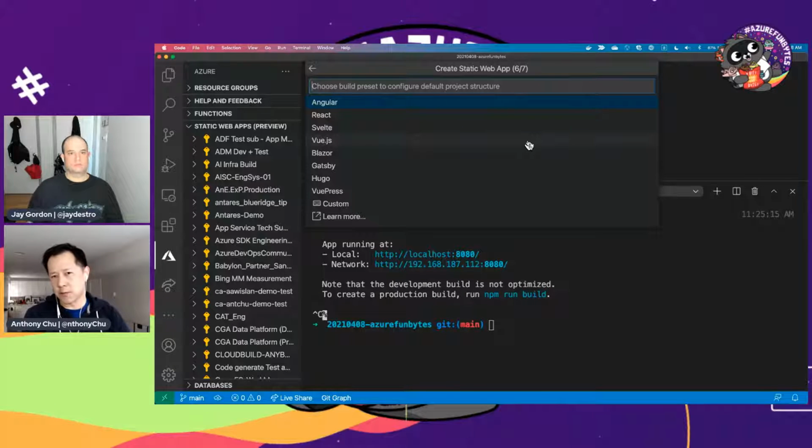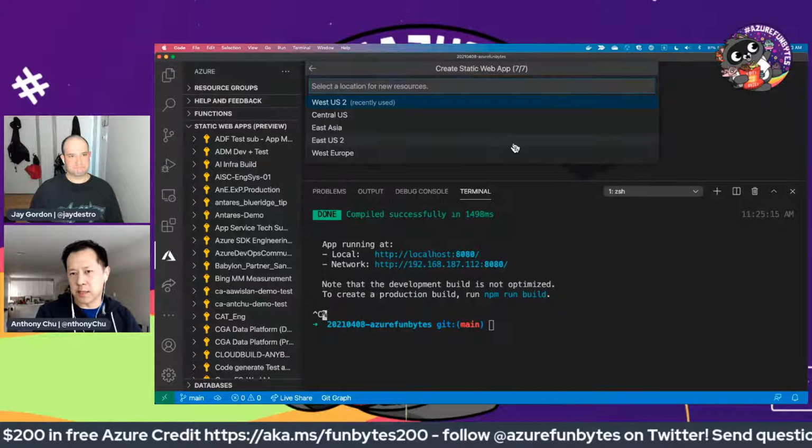So we know that for Vue, for example, the output folder tends to be dist, so it's just going to set that. For Hugo, it's public, and I think the same with Gatsby. So you don't actually have to go in there and figure it out, it's pre-configured for you. Yeah, and we're thinking through how we can make this even smarter. VS Code has access to all your files. We actually know by looking in package.json that this is Vue.js. So we think we can make this process even easier. But for now, we'll just choose Vue.js.